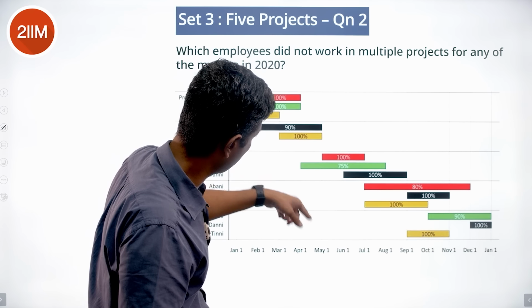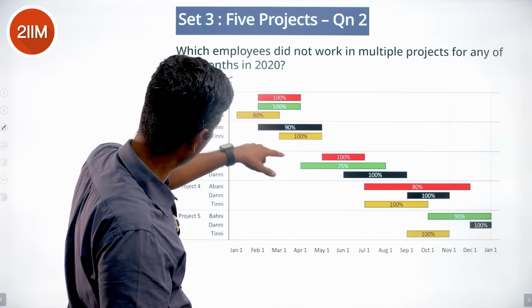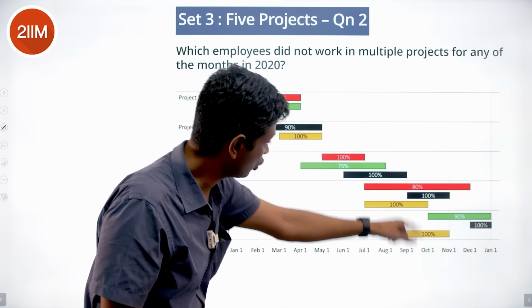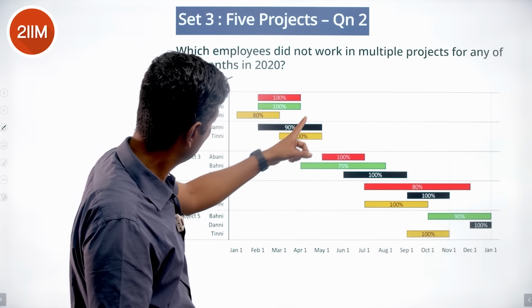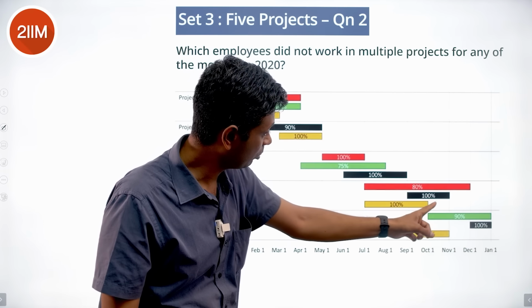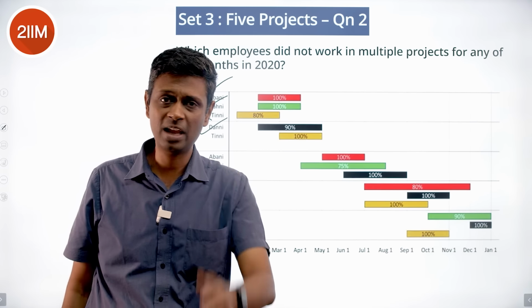Bhani, no overlap here, no overlap here. Yes. Tini, no overlap here. There is an overlap here, so Tini shouldn't get counted. Dani, no overlap here, no overlap here, no overlap here. So Abani, Bhani and Dani, A, B, D.